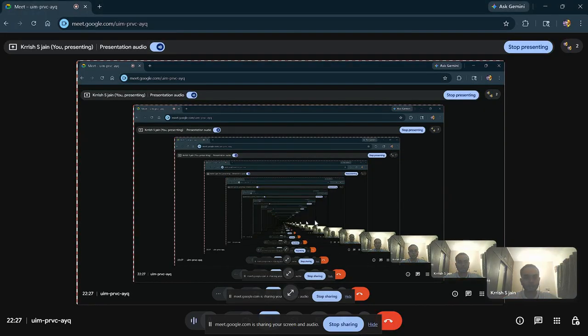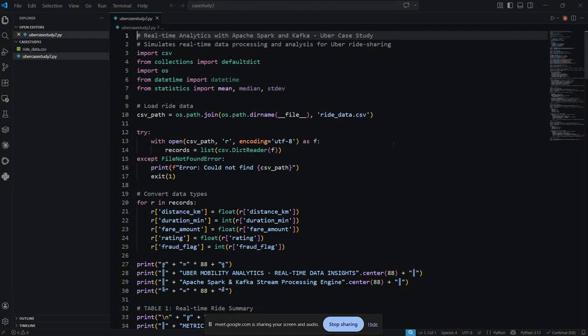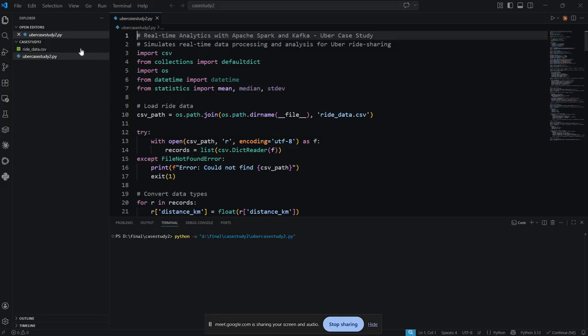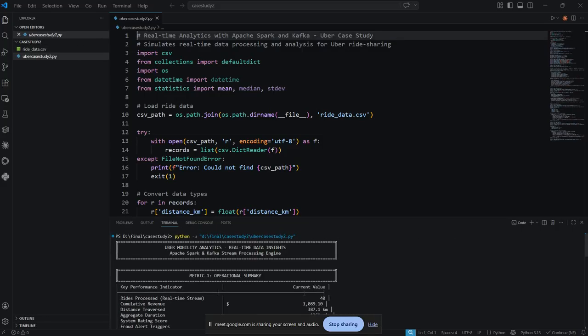So now I'll be showing my working case in VS Code. I show my code and how it has affected things. So this is the Uber case study code, and this is the CSV file I'll show you. This is the output which I've gotten from my code.